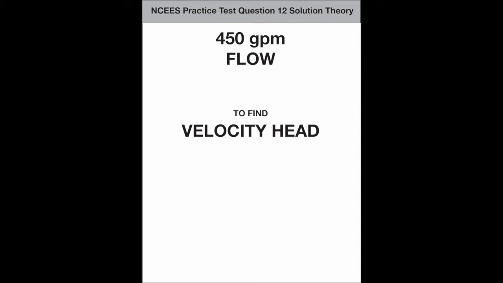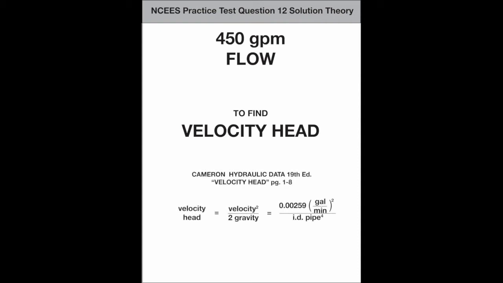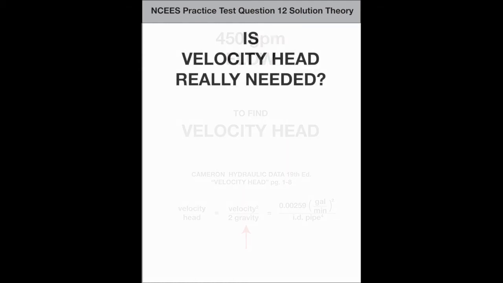Back to that interesting 450 GPM flow. It indicates the necessary data for finding the velocity head. It's unnecessary to go through the whole conversion process, but converting the volumetric flow of water to velocity is obviously possible if the dimensions of the pipe are given, which they are. And if the velocity is known, the velocity head is easily calculated using the gravitational constant. But the question arises, is the velocity head really needed for this question?